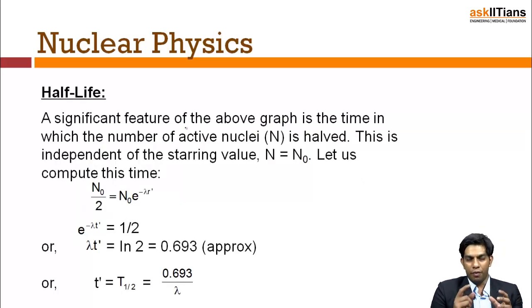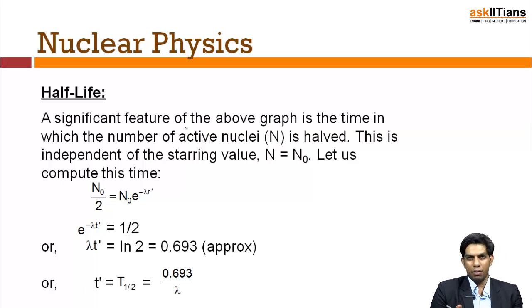Now, a very important aspect is the concept of half-life. As the name suggests, it is the time span in which the number of atoms I started with decreases to half of it. So if I started with 100, I now have 50. The time taken for that particular transition is called the half-life of that radioactive material.